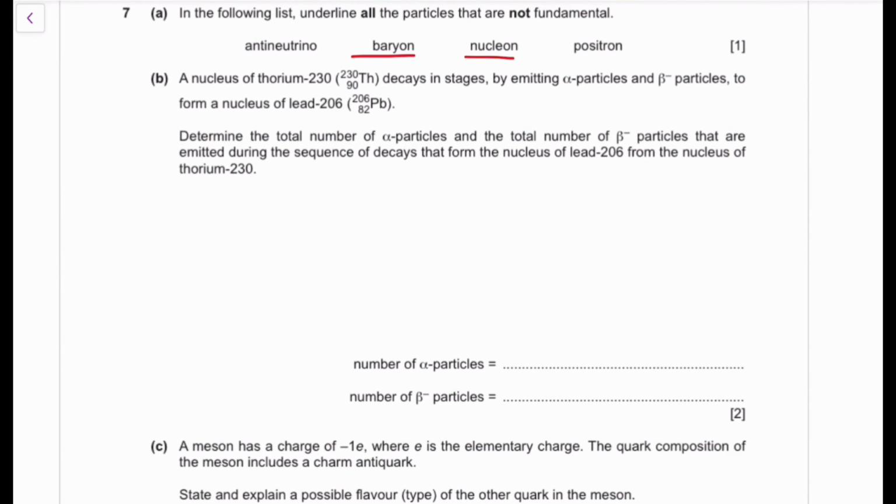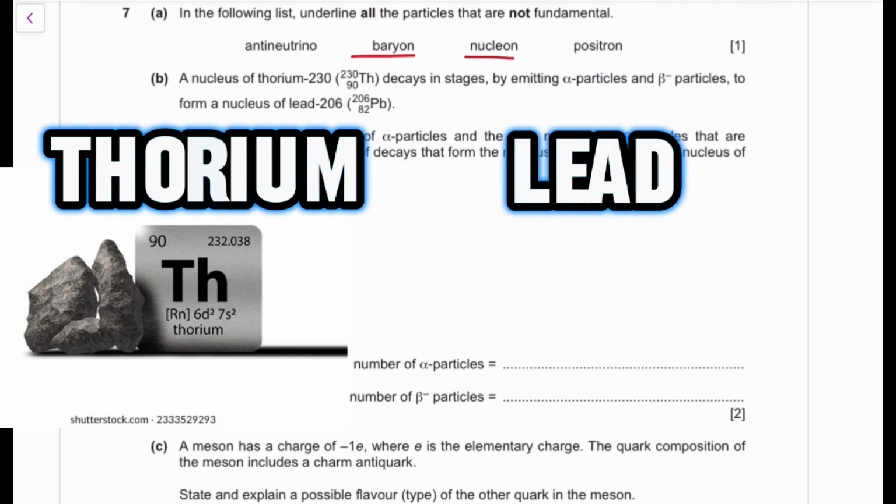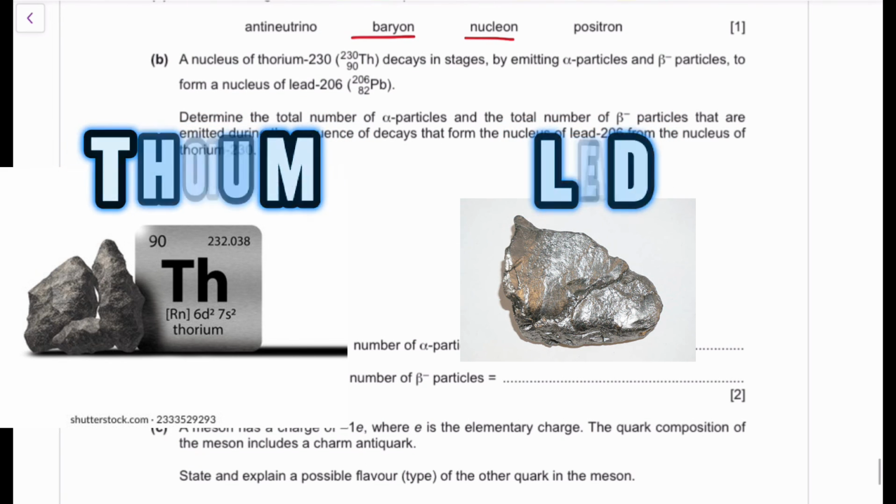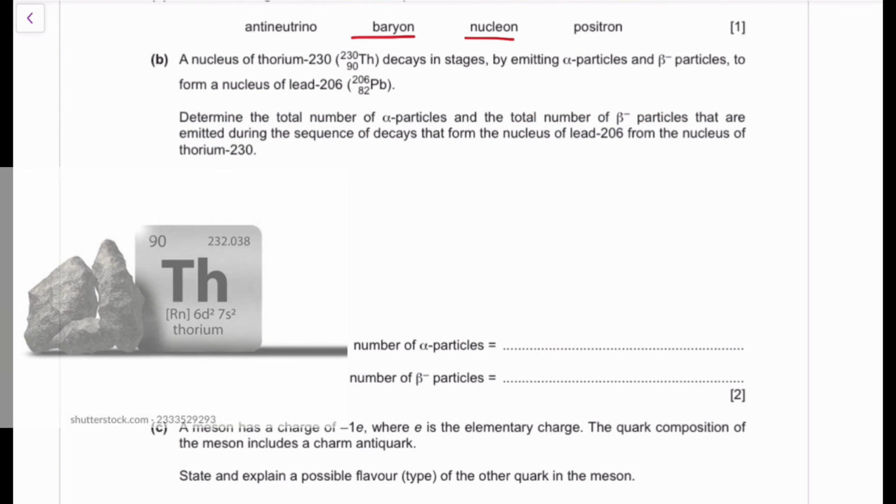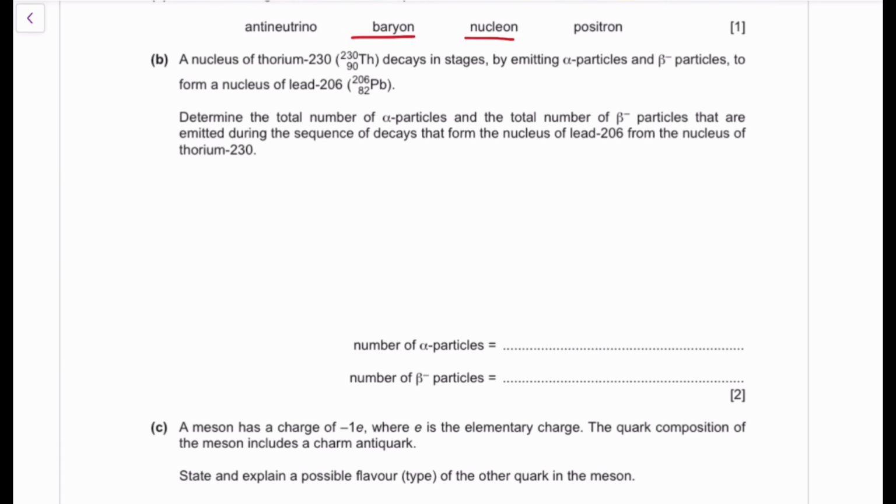A nucleus of thorium 230 with 90 protons actually decays by emitting alpha and beta particles to form lead 206. That's thorium and that is lead. So we want to determine the number of alpha particles and beta particles that have been emitted. Okay, so we have 230, then we have 90 at the bottom.